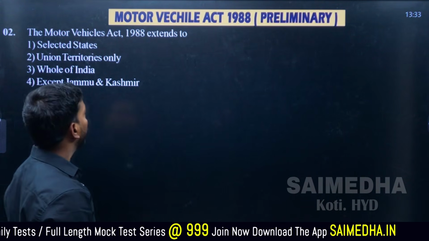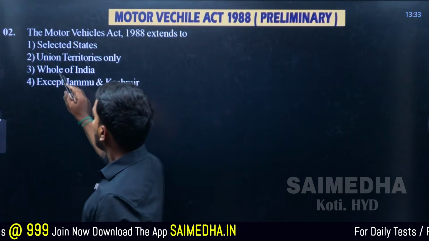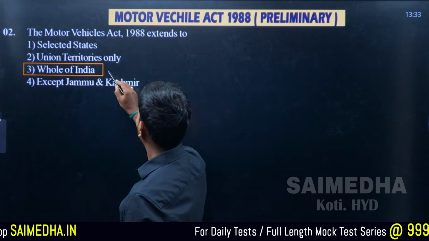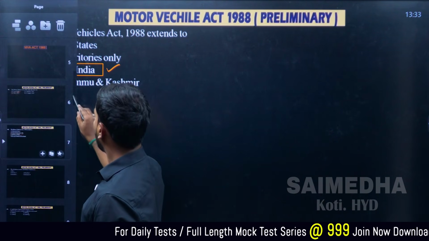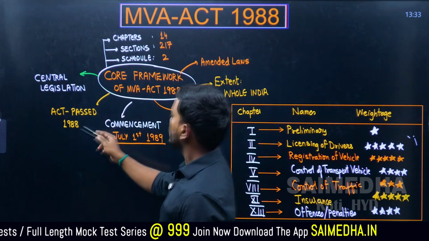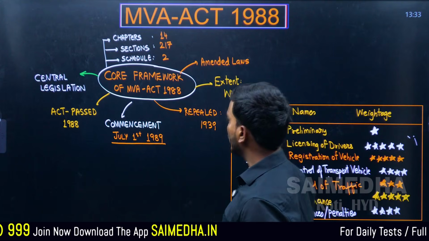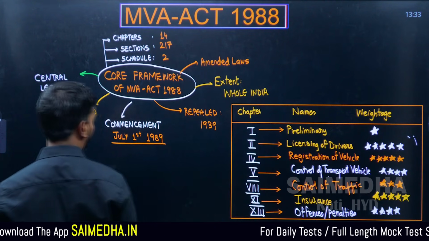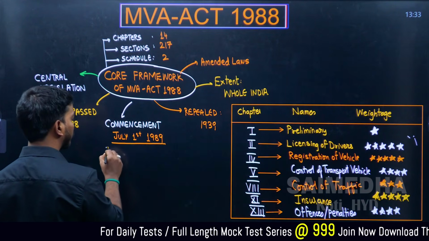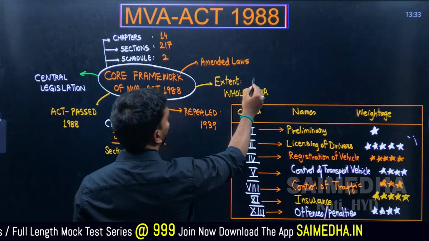Question number 2: the Motor Vehicle Act 1988 extends to, okay, it extends to the entire India. So the correct answer for this question should be whole of India. That also we have discussed in slide number 1. It has been passed in 1988, commencement, repealed in 1939. Extent is whole India. This is taken from section 1.